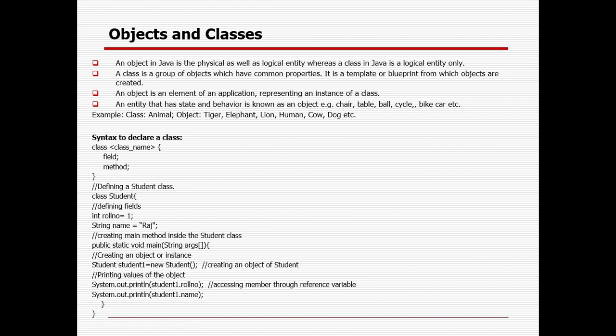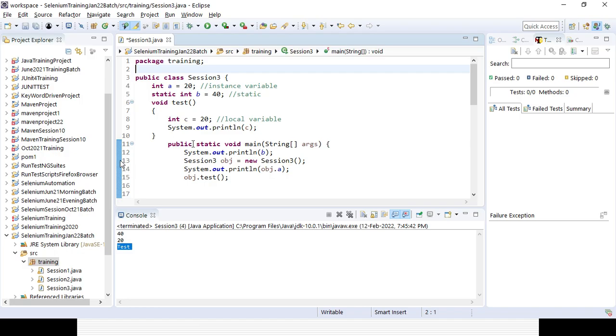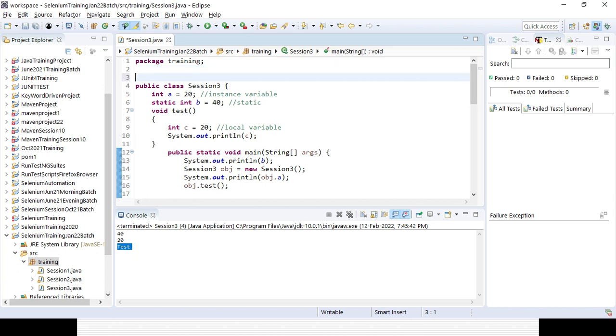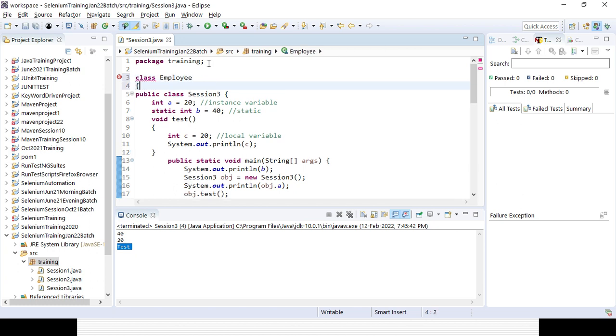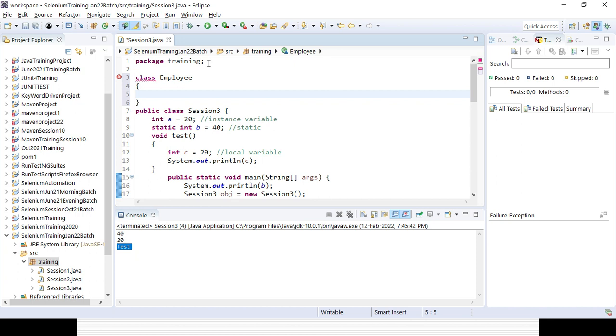I'll be creating a class in the package, for example class Employee. So that is the syntax for creating a class. It should definitely be in the package only, and you can create multiple classes here.